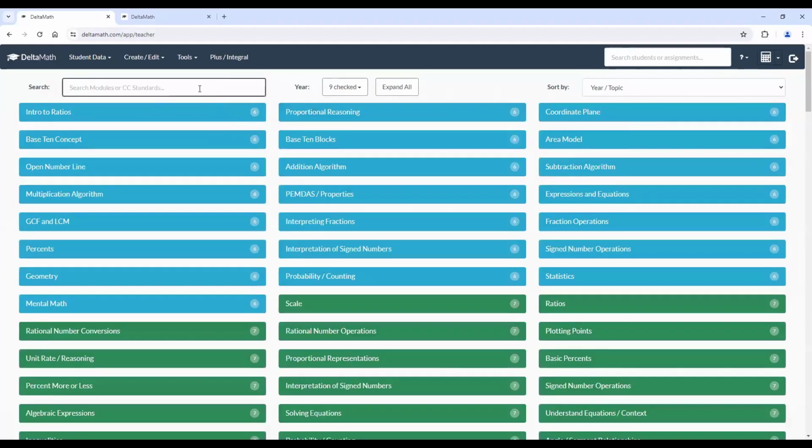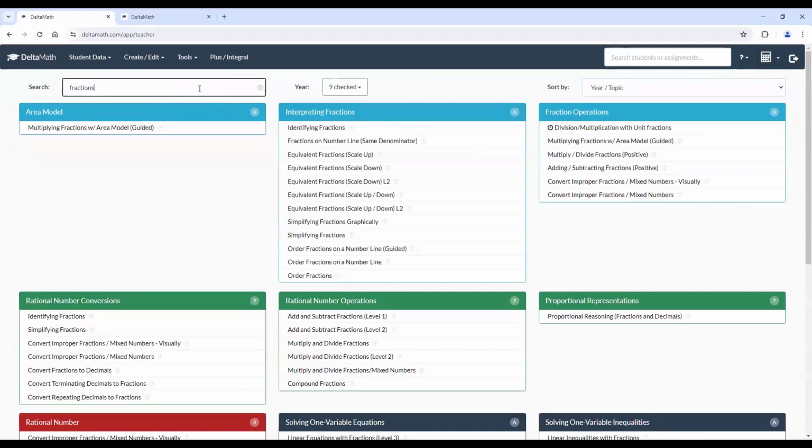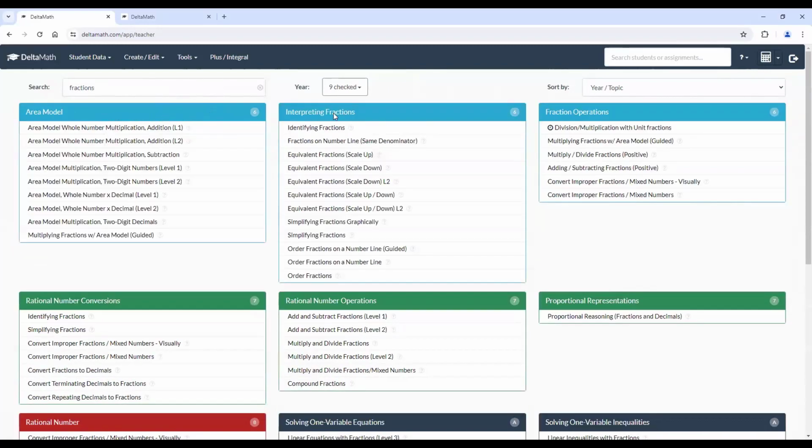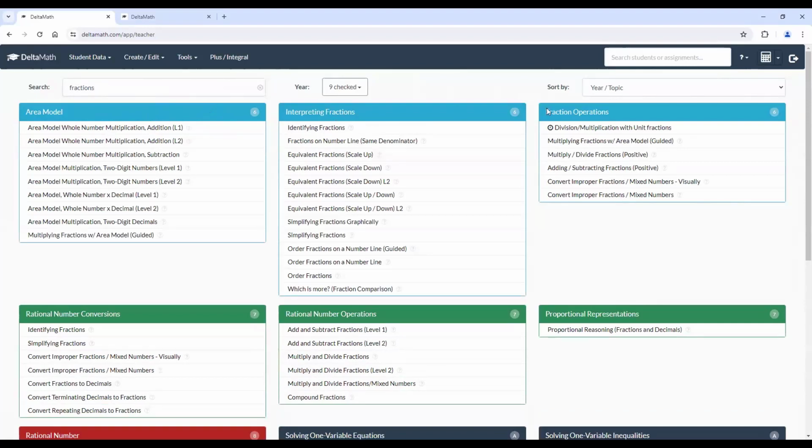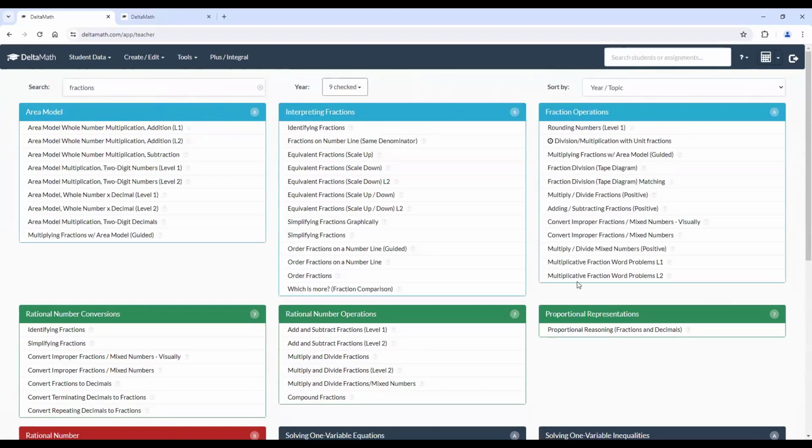We also can just search fractions. That's a major topic as well. You can go ahead and click on them, and it gives you more options, maybe a little bit more, like fraction operations. And this is how you can filter through the search function or even the topic function.